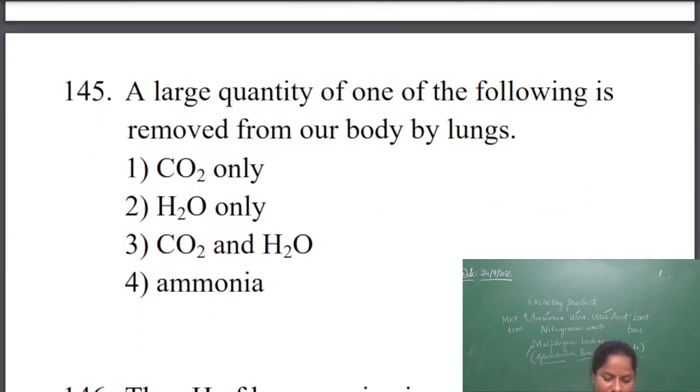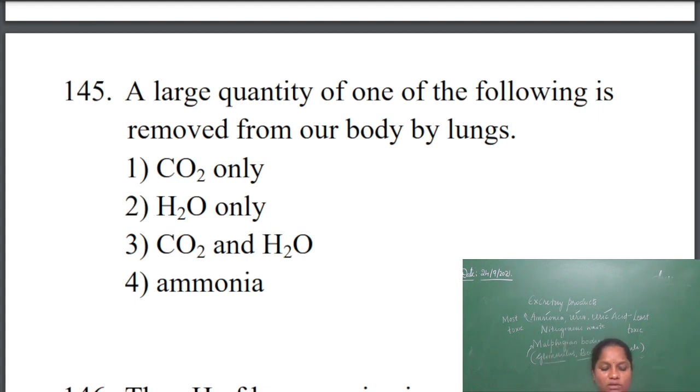Here the question is, a large quantity of one of the following is removed from the body by the lungs. Read the question properly. The options are CO2 only, H2O only, CO2 and H2O, and ammonia. We know that during respiration, the large amount of waste gas going out from our body is CO2 only. So CO2 only is the correct answer.